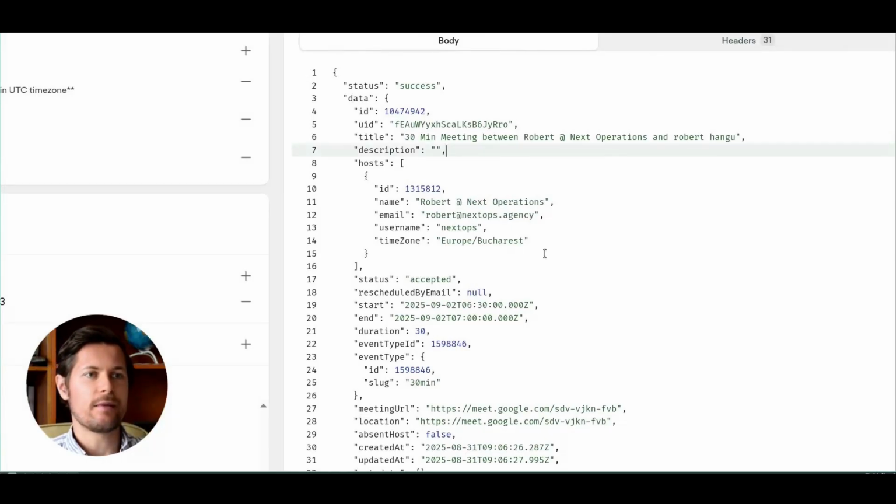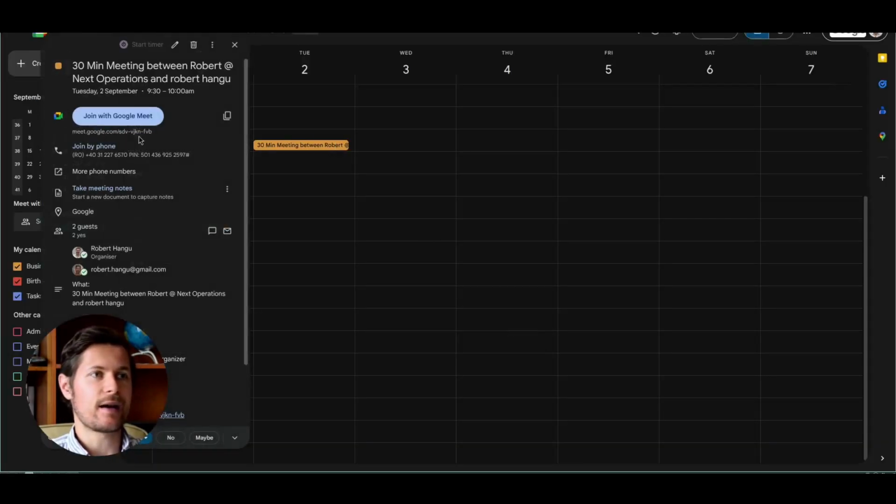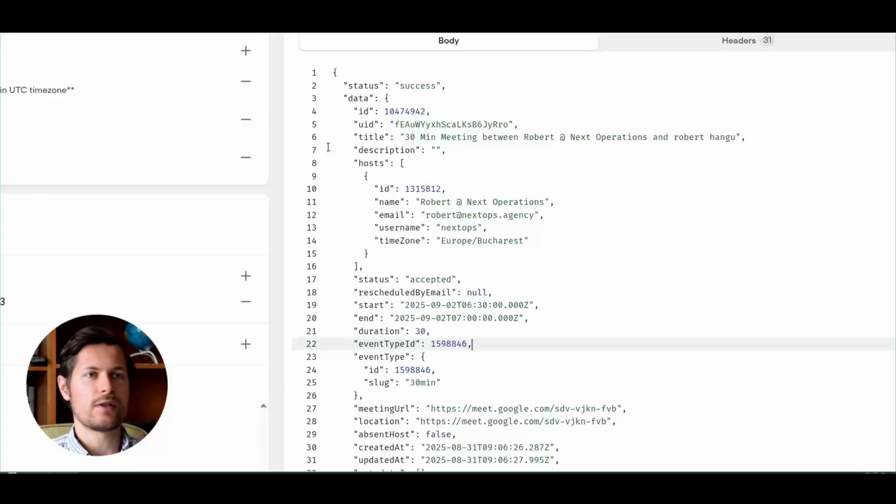And let's say we booked it for 6:30 UTC, which in my local time zone is 9:30. So if I have a look at the calendar, I can see that at 9:30 my local time zone, Europe, Bucharest, this consultation was booked, which is very good.